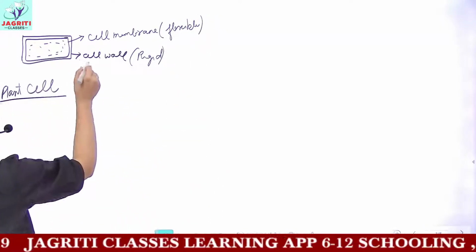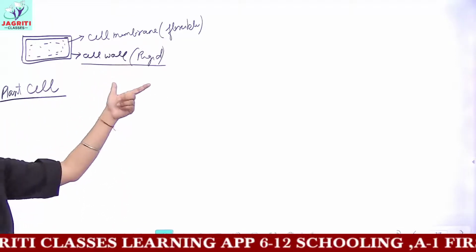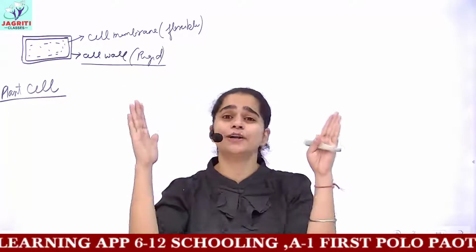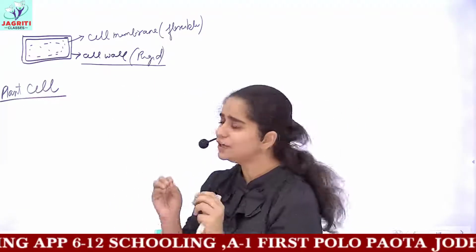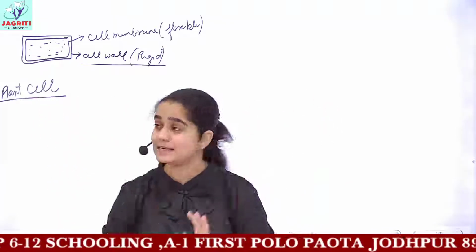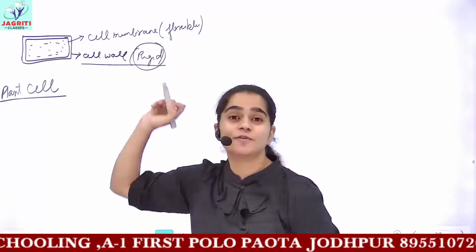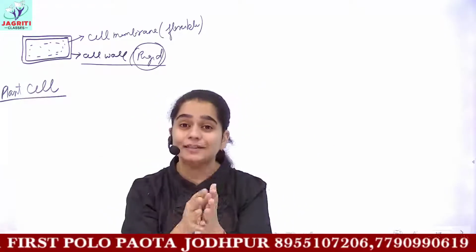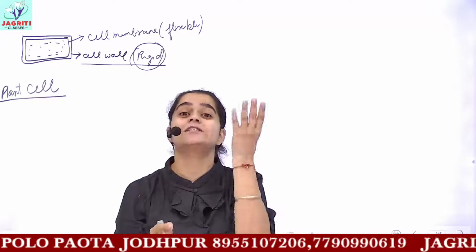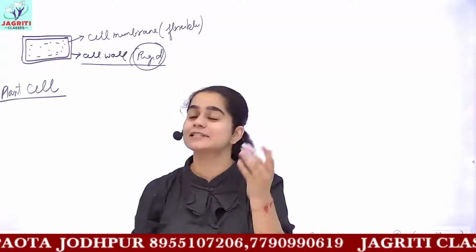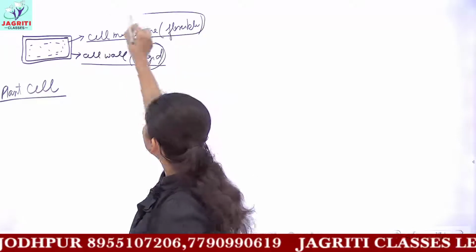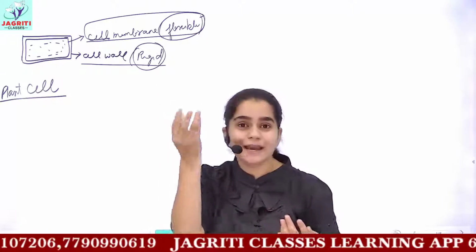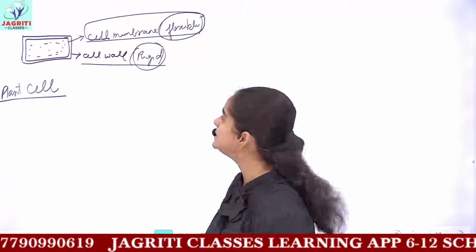So what would be observed is that this rigid cell wall is like iron metal. So it would not undergo contraction, and it would not undergo expansion in any case. Because of this rigid nature, the cell wall does not undergo any kind of contraction, that is shrinkage in size, or expansion, that is enlargement of size. And now we'll talk about this cell membrane. Being flexible, it would bend or contract and expand very easily.